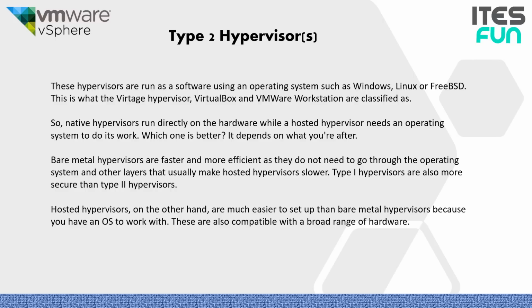If we talk more about the type 2 hypervisor, this type of hypervisor runs inside an operating system of a physical host machine. This is why we call it a type 2 hypervisor and hosted hypervisor. As opposed to the type 1 hypervisor that runs directly on the hardware, hosted hypervisors have one software layer underneath. In this case, we have the physical machine, then the operating system, then the type 2 hypervisor, then the actual instances of the virtual machines.